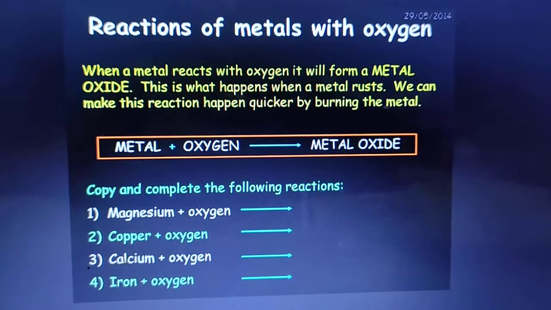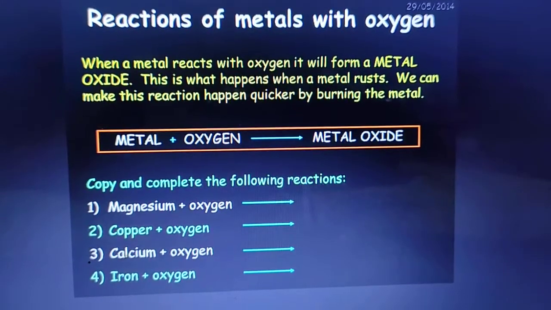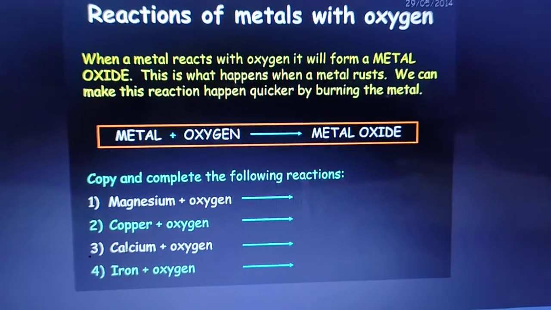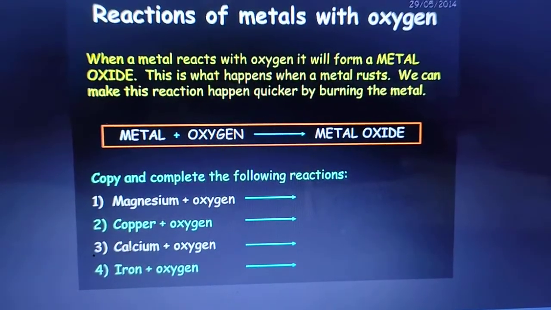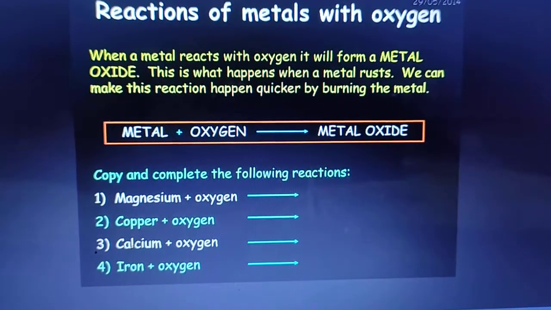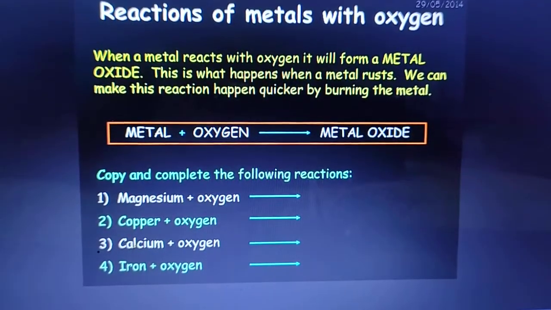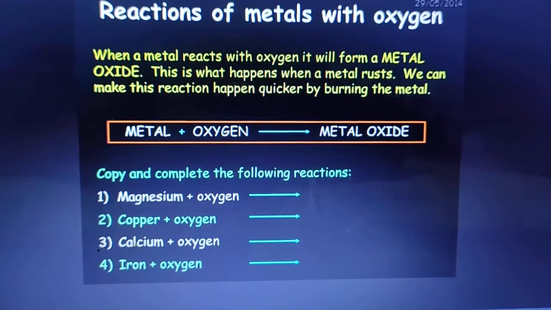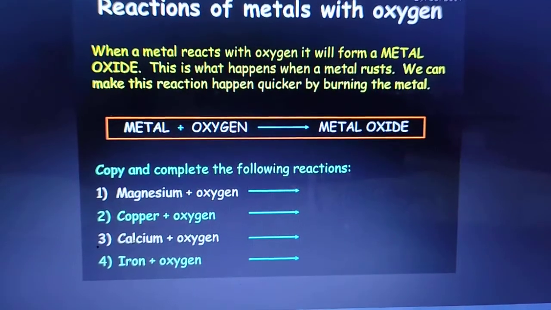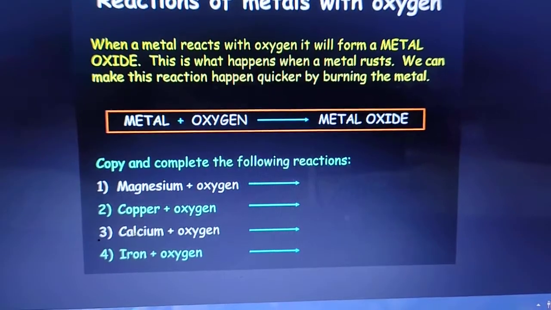Different metals react with oxygen under different conditions. You see your book. Sodium reacts with oxygen to form sodium oxide, that is Na2O. We have learned to write the chemical formula of compounds. We have learned how to find the valency and how to write the chemical formula. So you should know how to write the chemical formula of sodium oxide. It's Na2O. Sodium plus oxygen at room temperature forms sodium oxide.